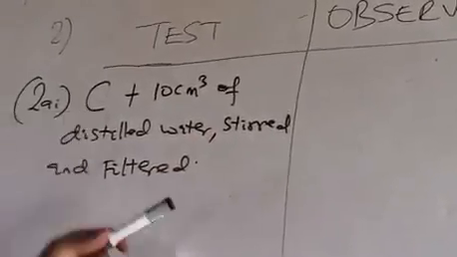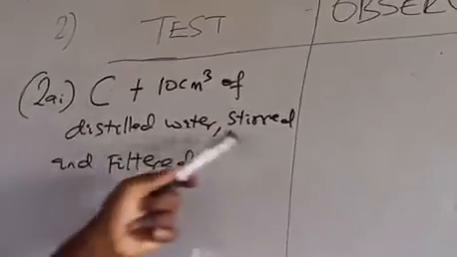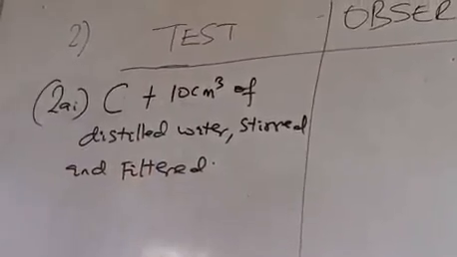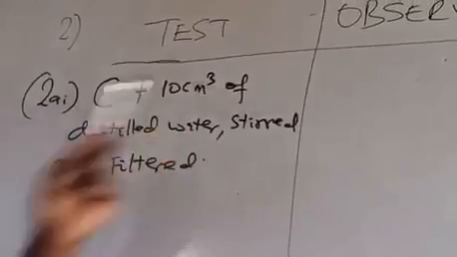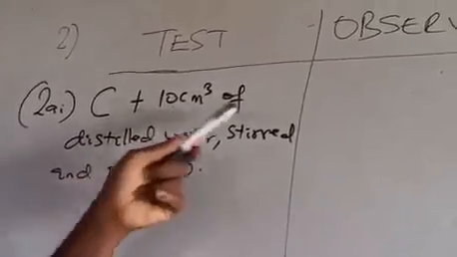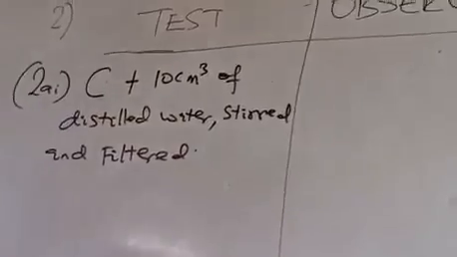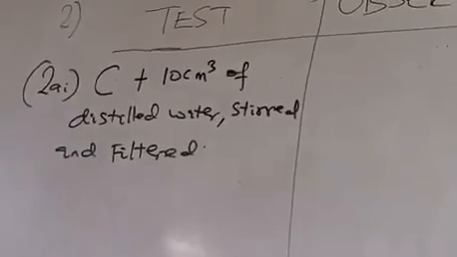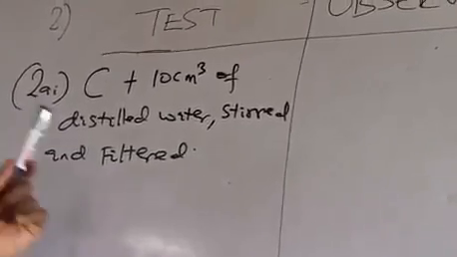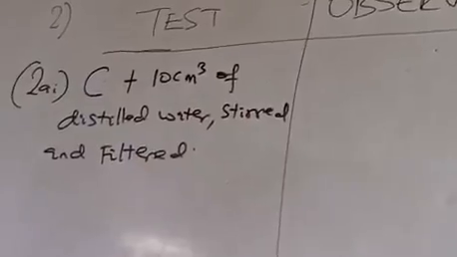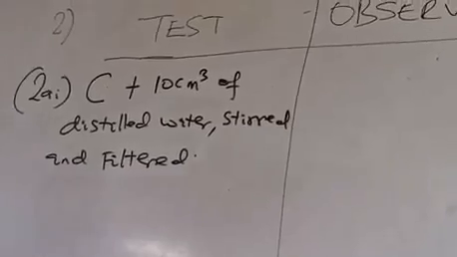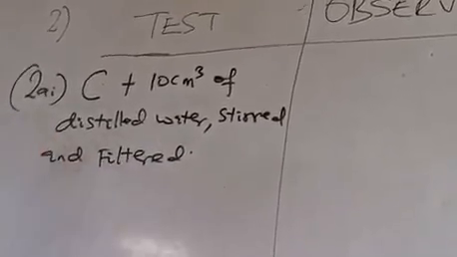So C plus 10 cm³ of distilled water, stirred and filtered. It does not matter whether it's 10 cm³ of water. You can say 5 cm³ of water, or 7 cm³ of water. It does not matter. Whether you're using 5 cm³, 10 cm³, or even 100 cm³ of water, the same answer is what you're going to get. So the amount of water here does not actually matter. All we know is that we're adding water to what? To C.